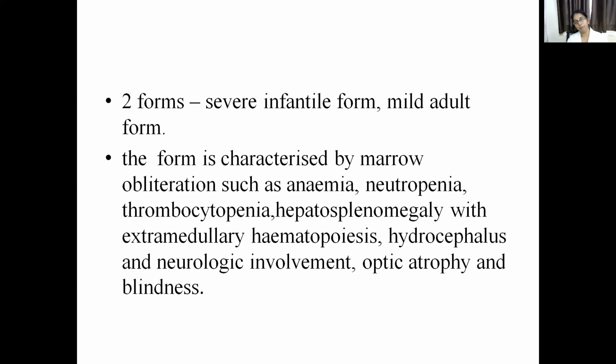There is hepatosplenomegaly which occurs due to this. So the hematopoietic activity of the marrow is deficient due to the defective bone formation, resulting in anemia, neutropenia, thrombocytopenia. And because of the extramedullary hematopoiesis, there is hepatosplenomegaly. Other than this, there is also hydrocephalus, neurological involvement, optic atrophy, and blindness, which may also occur in the infantile form.